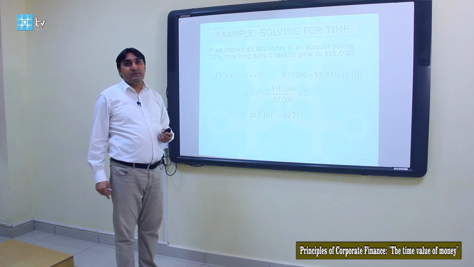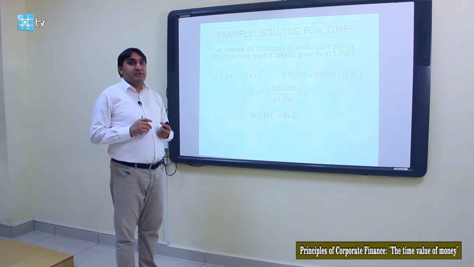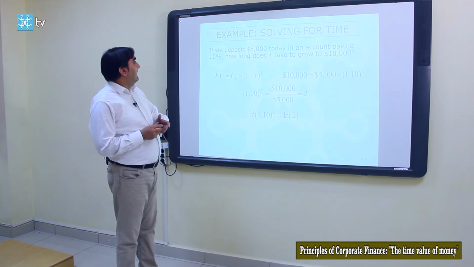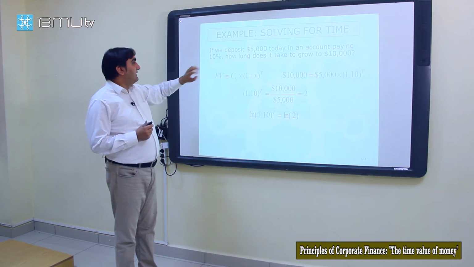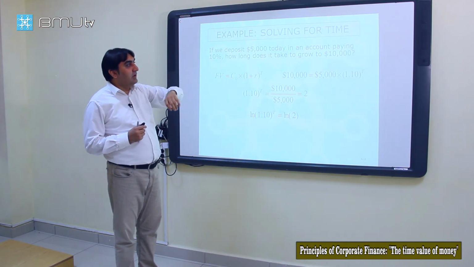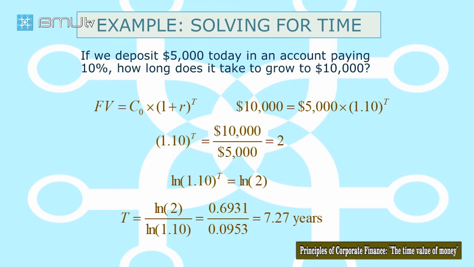Sometimes we need to find time. For example, if we deposit 5,000 today in an account paying 10%, how long does it take to grow to 10,000? We are given present value, discount rate, and future value. We are given 3 parameters out of 4.